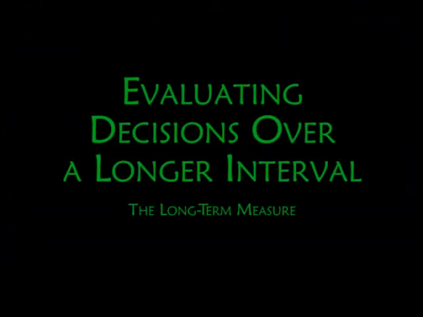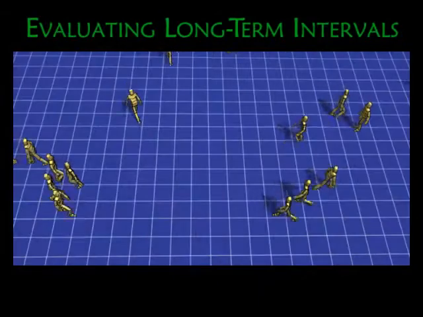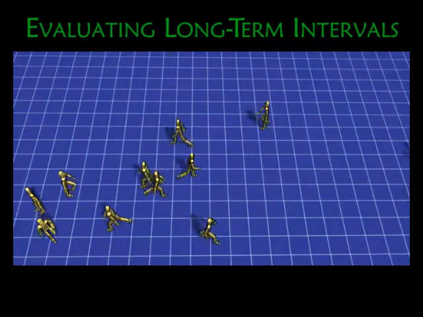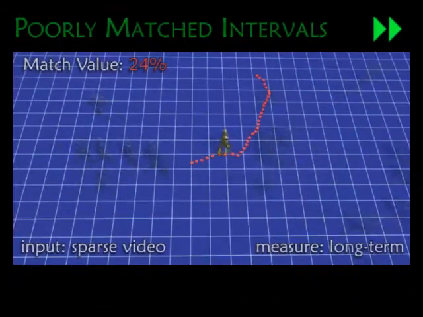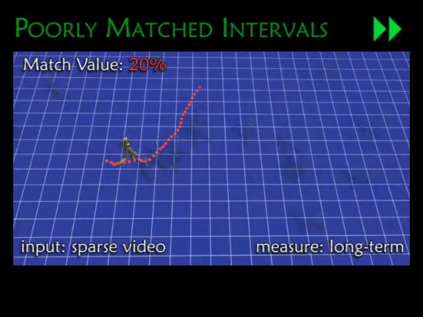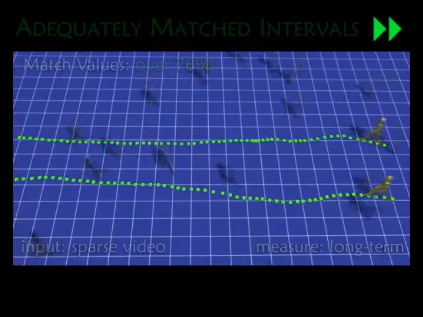We also defined a measure whose action represents a 10-second long trajectory interval. Again, intervals which are not similar in nature to those observed in the input video find poor matches. Poorly matched intervals usually contain several changes in speed, direction, or both.